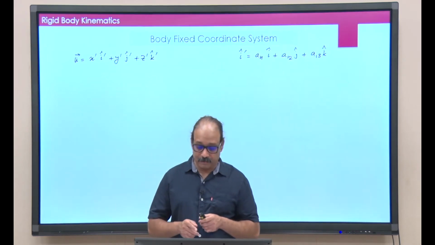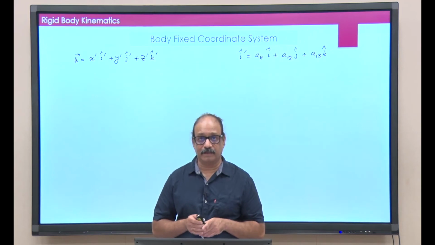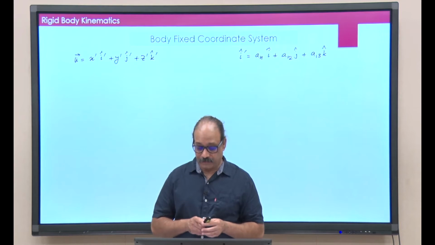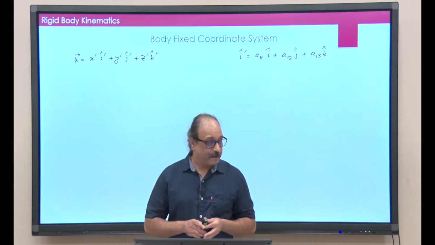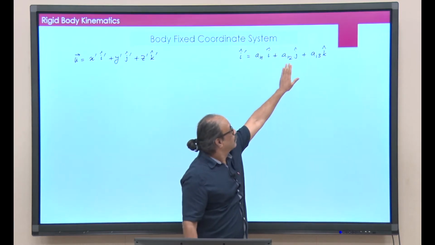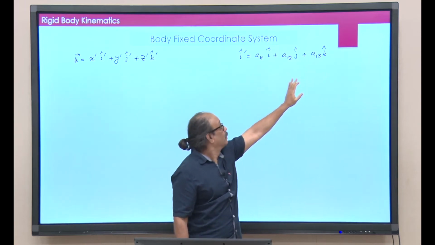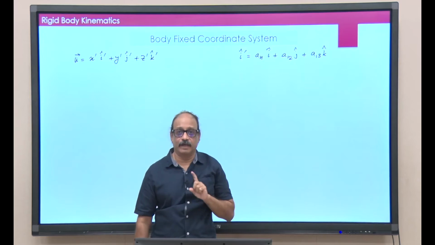So, if I take a dot product of this equation with i cap, then what would I get? i cap dot j cap would give me 0, i cap dot k cap would give me 0, i cap dot i cap will give me 1.